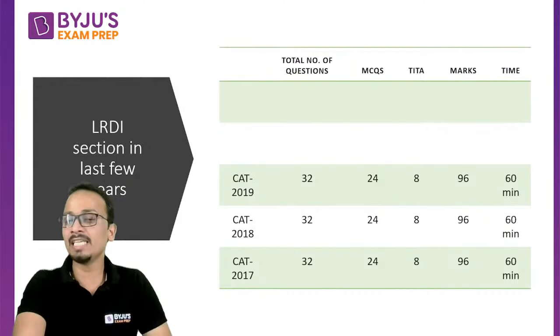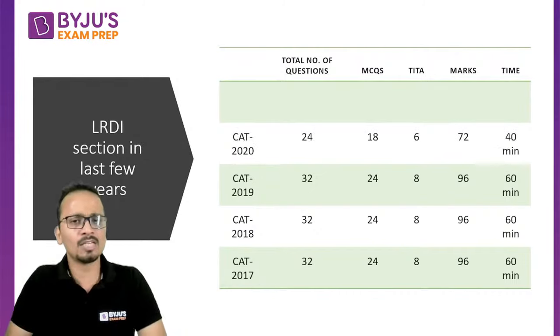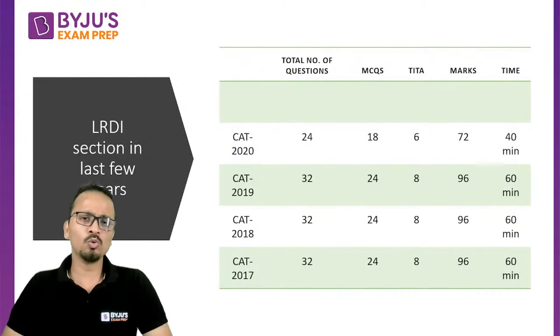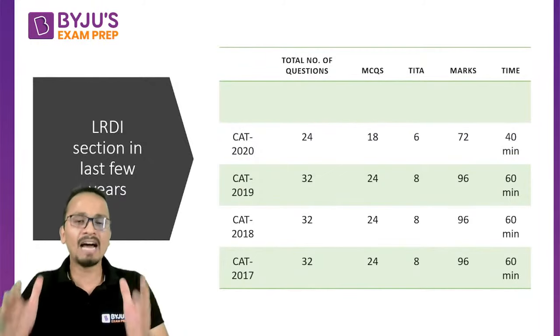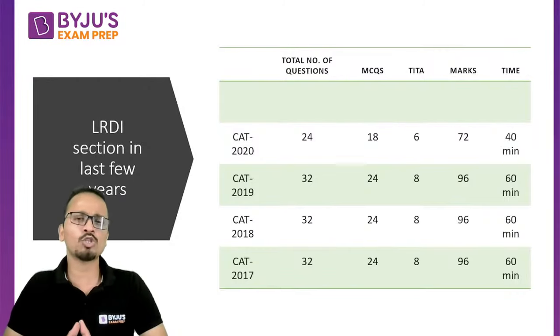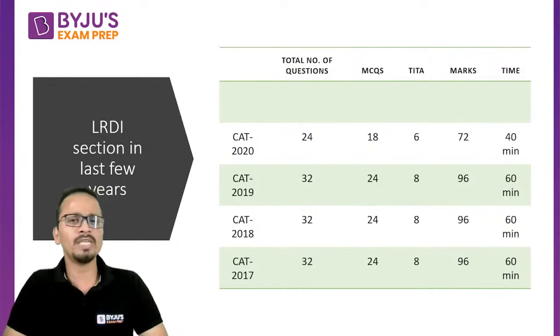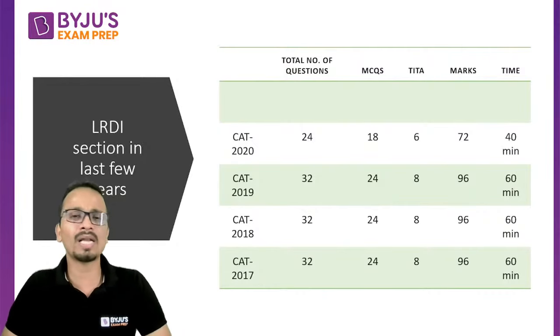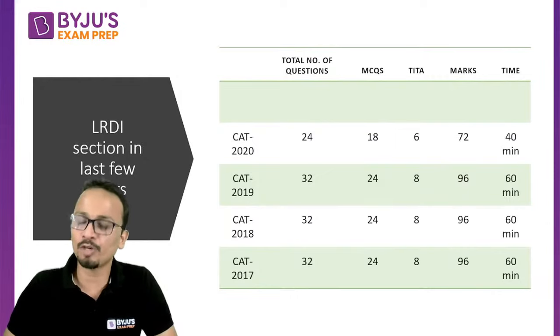But after 2019, what happened? COVID hit the entire world and our nation as well. So basically, to make way for one more slot in CAT, authorities had to reduce the duration of CAT. So earlier, when the entire CAT was of 180 minutes, now in 2020, the CAT happened for only 120 minutes, and the time allocated for the LRDI section was 40.